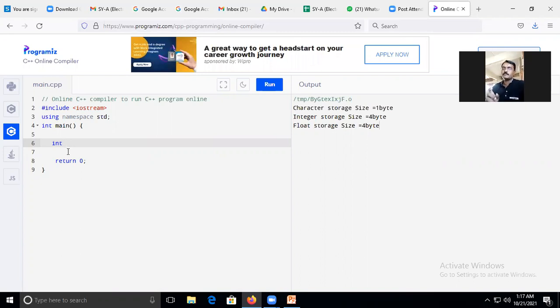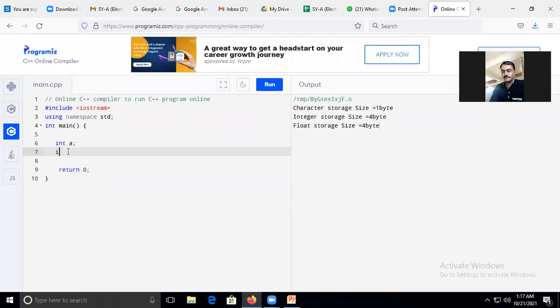For a variable you have to give a name there, which means we have to follow the rules of identifiers. The name will not start with any integer, meaning the name will not start with a number. Second, there will be no space in the name. If you follow these two basic rules, you can write a variable name. It may be like a, or any name; it may be a single character or, like if I write it here, addition. You can give any name to a variable. It may be a single character or a complete word. But take precaution: there will be no space in it and it will not start with numbers. Okay, this is what we call a declaration of a variable.